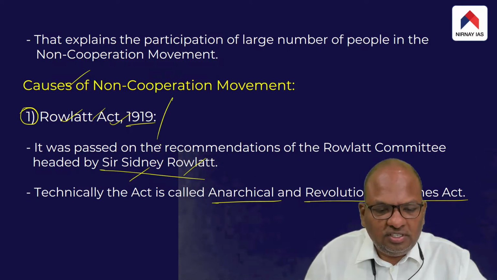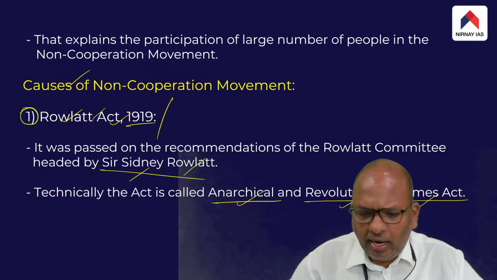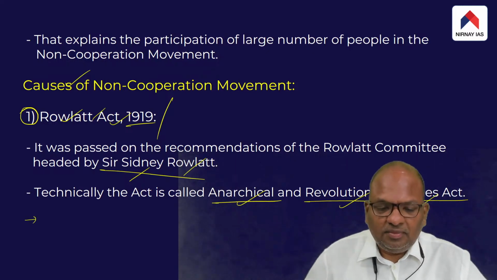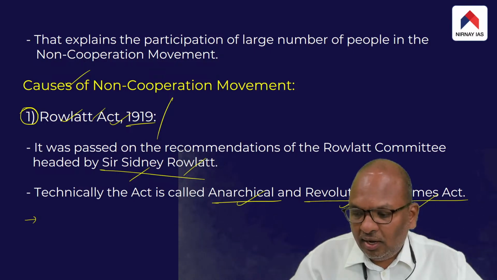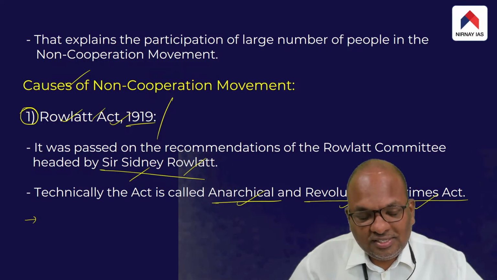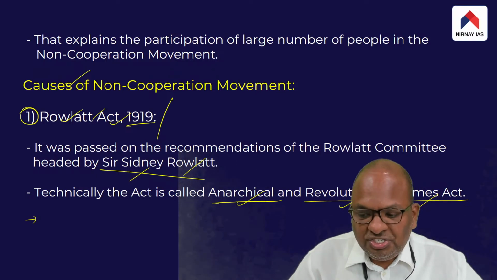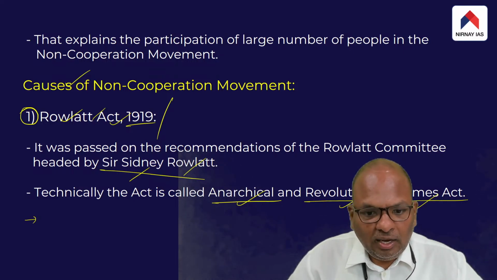The actual name of this Rowlatt Act is the Anarchical and Revolutionary Crimes Act. This act had numerous stringent provisions, and if these provisions are implemented, there is a potential for them to become a challenge.